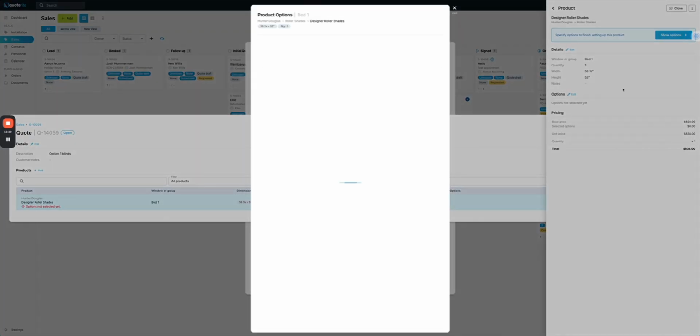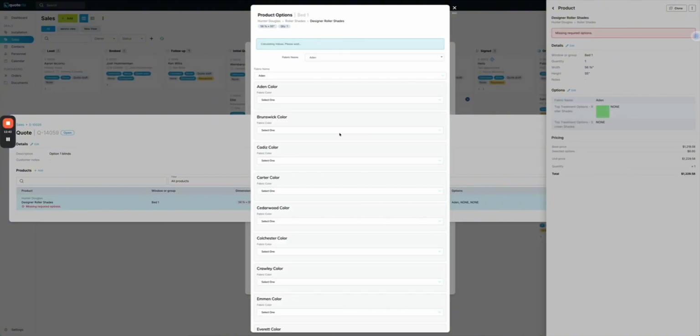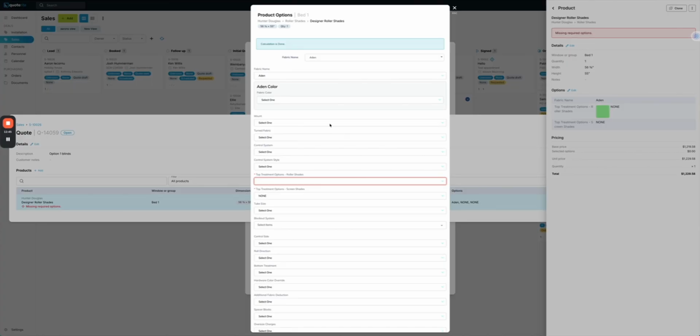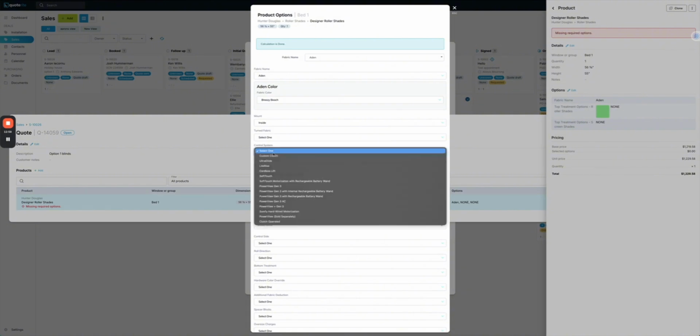Let's go show options for this product. This is where all of the pre-built options for this supplier and this specific product are going to show. As we choose a fabric, that's going to show me the options for it. And again, depending on the suppliers you use, they will be the only ones that are turned on, so you have full control of what your staff can and can't see. Let's make some selections. We'll choose inside mount. Some of them may not be mandatory. For example, this red one here says it's mandatory. And again, these are only test brands, but in the full system, they are all validated.